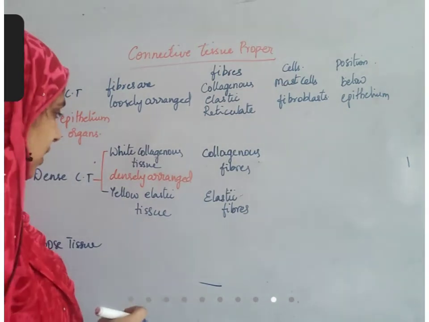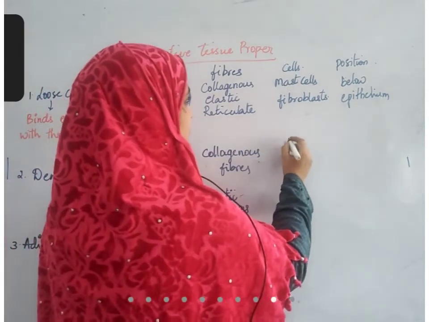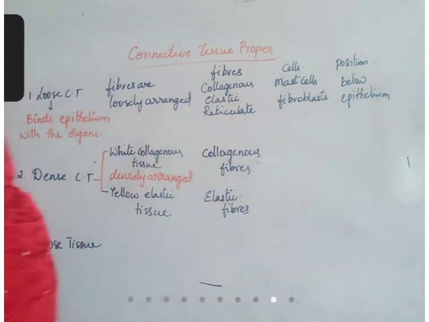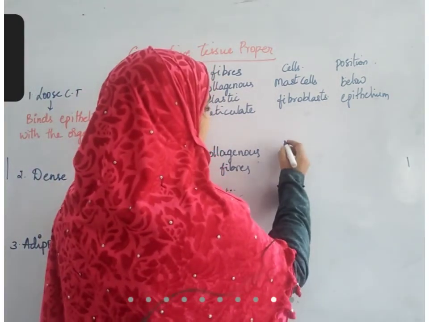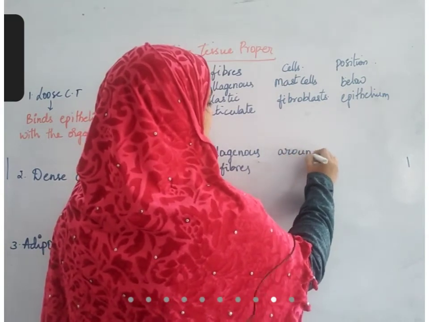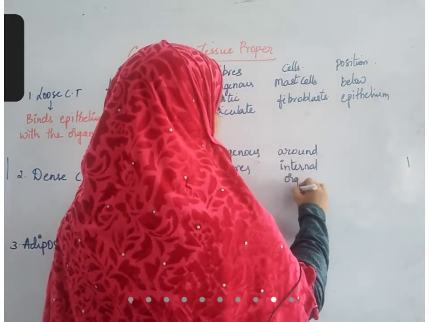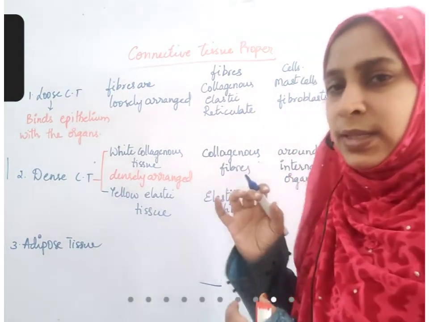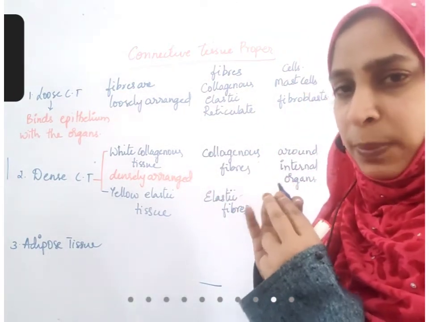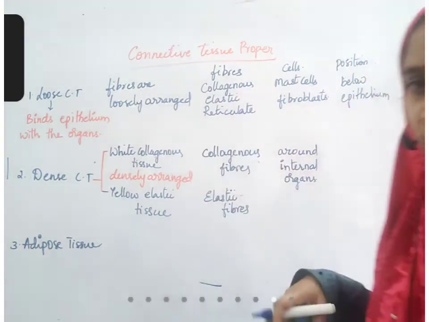Now, where are these present? These white collagenous fibers are tough, so they help in binding internal organs. They are present around internal organs. Take a blood vessel: around that blood vessel, epithelial tissue is present, and below the epithelial tissue you can find white collagenous fibers.